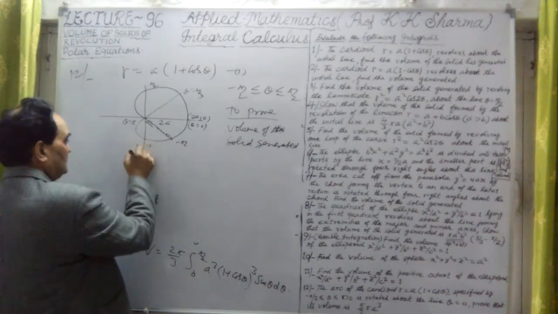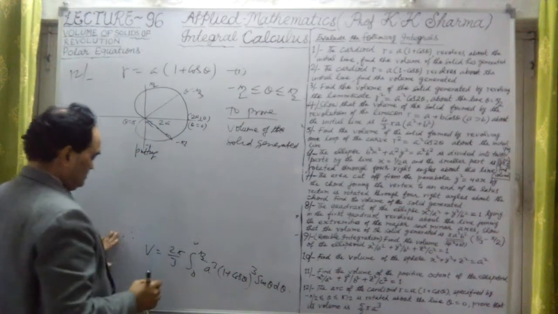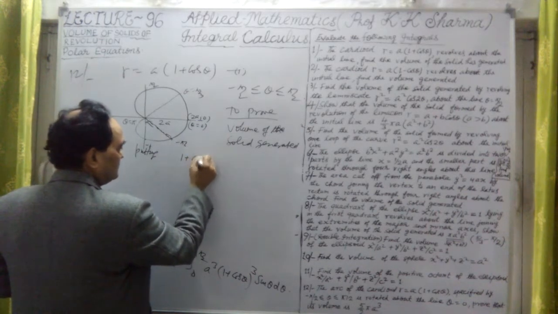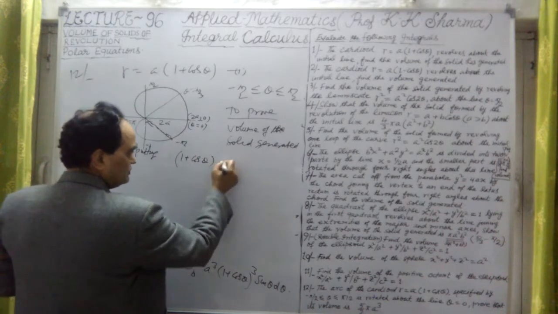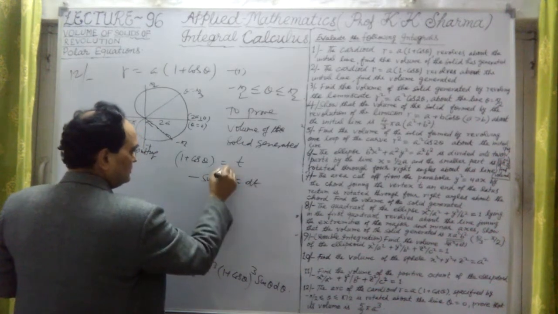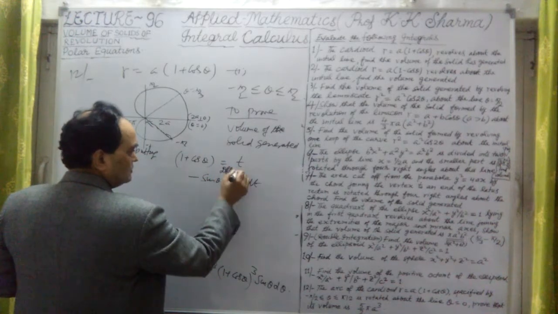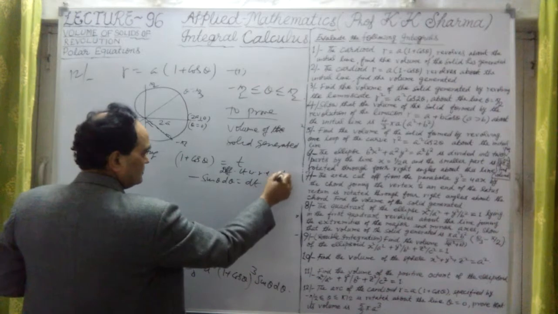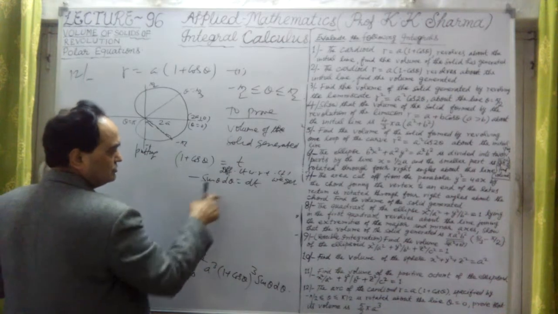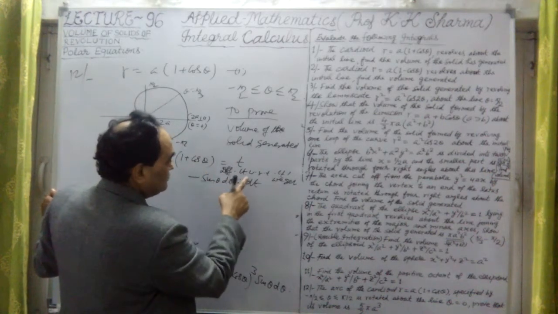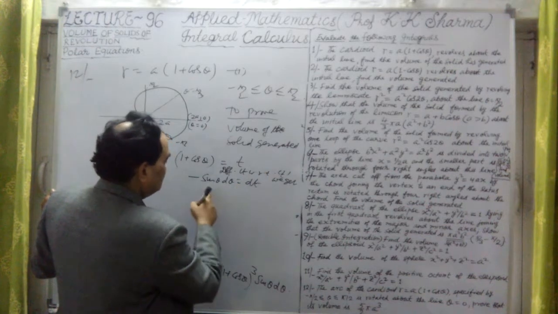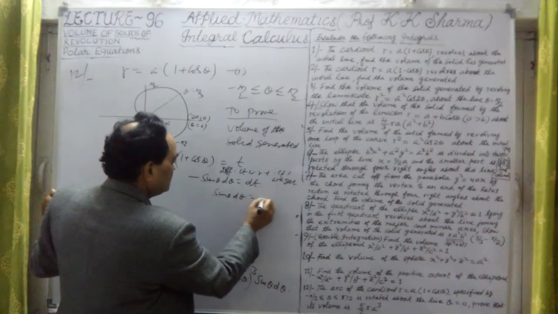Putting 1 plus cos theta equal to t, differentiating with respect to theta, it will be minus sine theta d theta equal to dt, or sine theta d theta equal to minus dt.